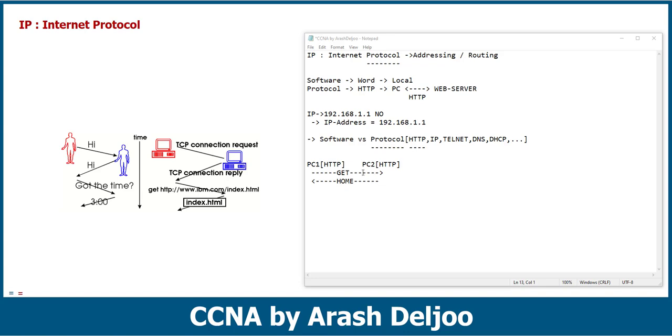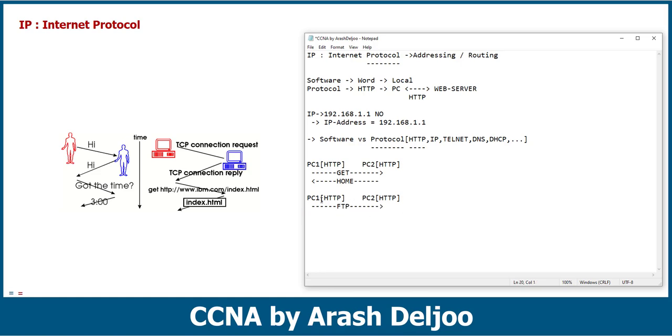We have many protocols in our networks. For example, HTTP. HTTP is used for the communication of, for example, websites, web pages between PCs. But if you want to send a file from PC1 to PC2, you need to use another protocol. For example, we have a protocol we call FTP, or File Transfer Protocol.